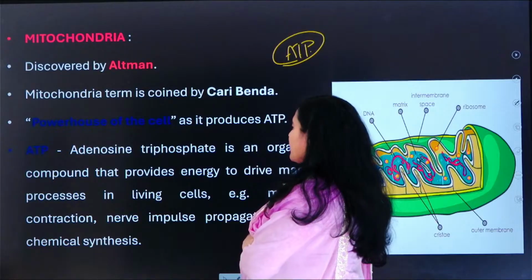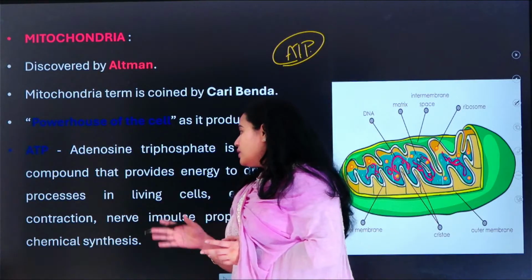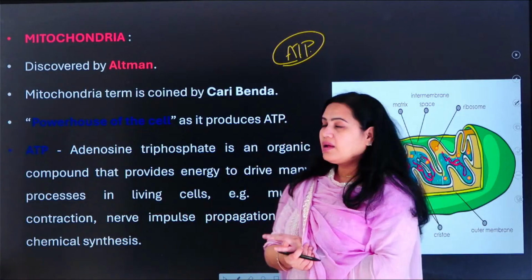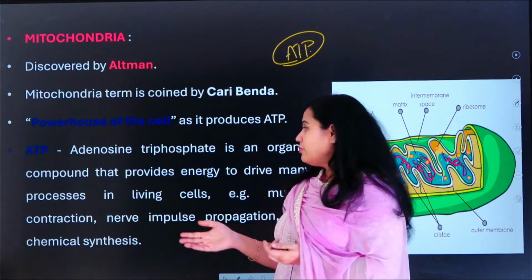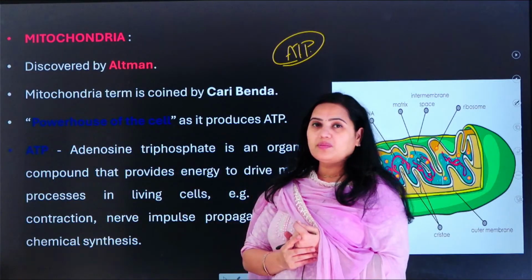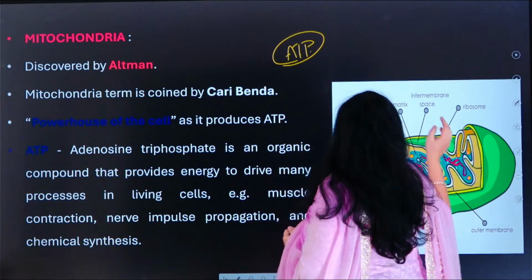So this adenosine triphosphate provides energy in the living cells, like for muscle contraction, nerve impulse, and other things. So if you are hitting the gym, then what will happen? You need a lot of energy. So mitochondria is responsible for doing such a process. Okay, so these are some important functions of mitochondria.